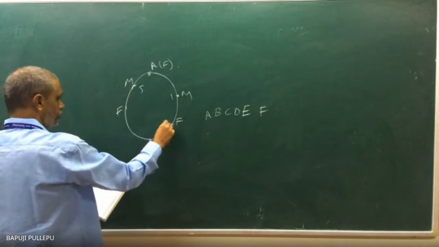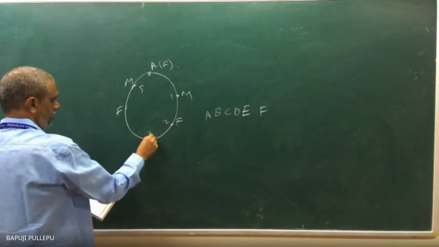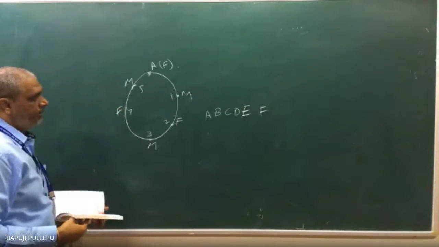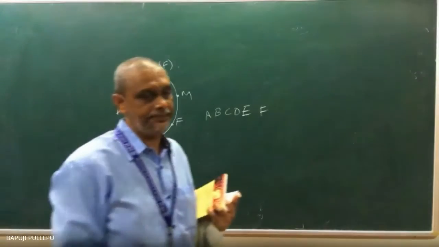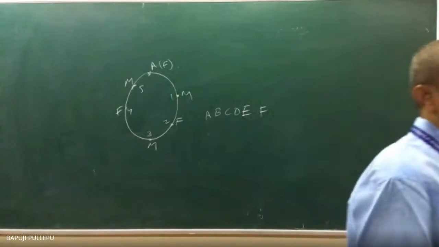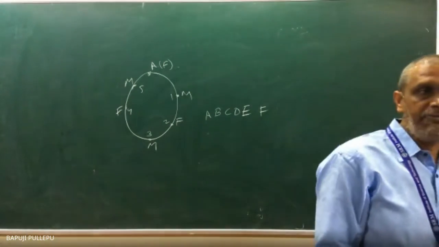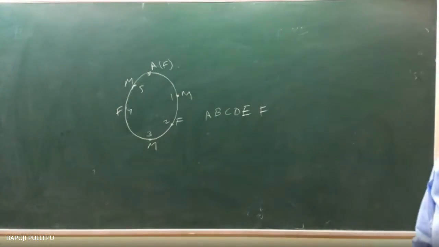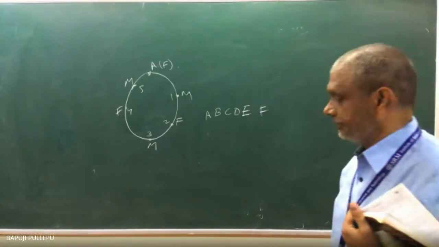Suppose 1, 2, 3, 4, the remaining 5 people may sit like this. Now you can see in the figure, I fixed one female, A. How will we fix the remaining?